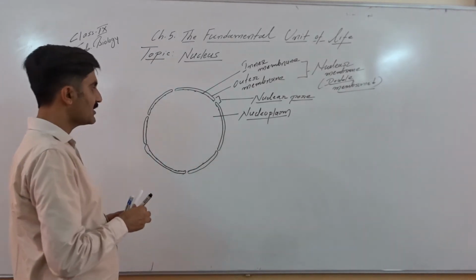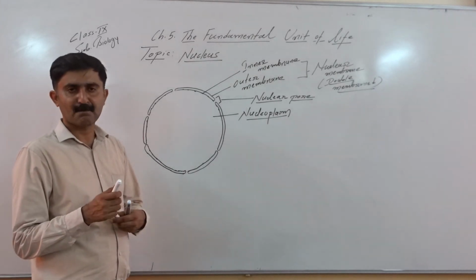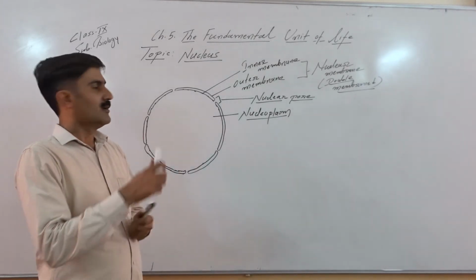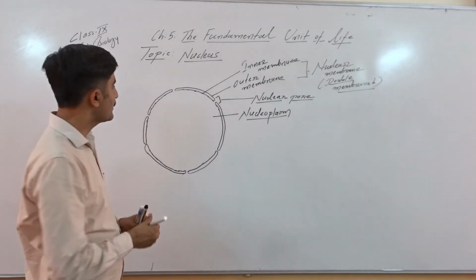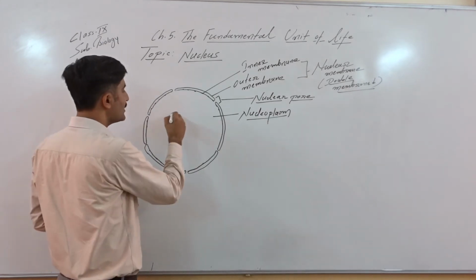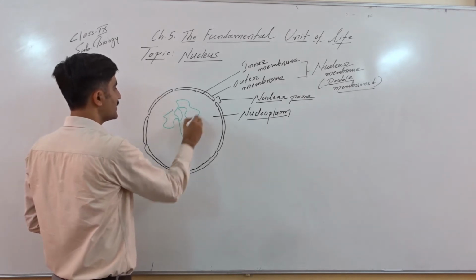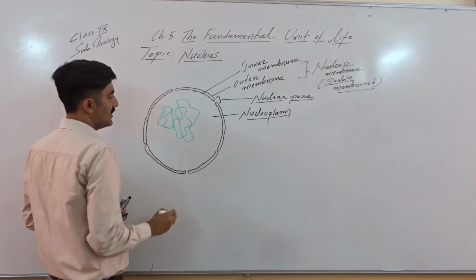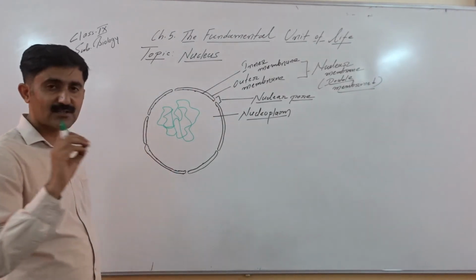The most important thing that helps the nucleus to be a control center, that helps in inheritance and regulates cell division, is the presence of genetic material, and that is the DNA. So DNA is generally present here as a fiber which is generally not visible.